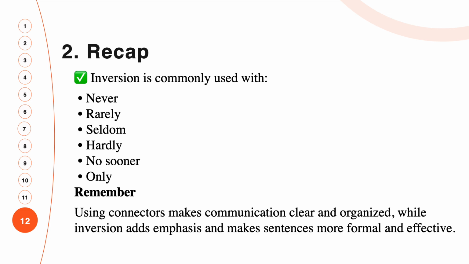Remember, using connectors makes communication clear and organized, while inversion adds emphasis and makes the sentence more formal and effective. Now, you should practice your inversions and connectors to sound formal, effective, and make your communication clear and organized.